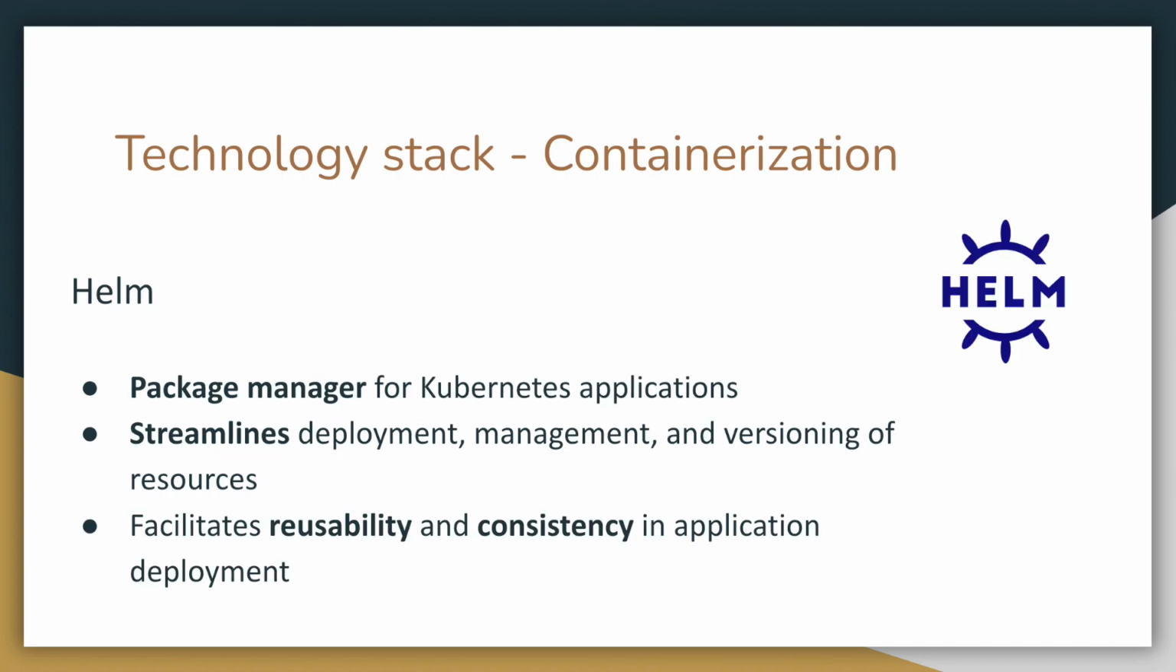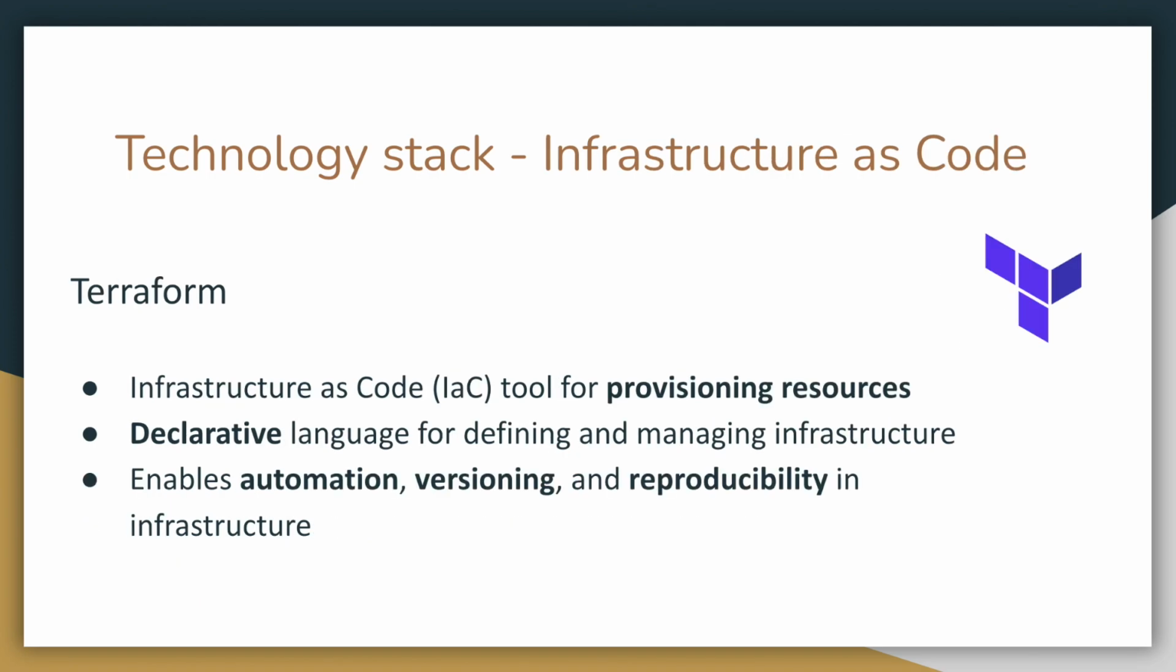We also use Helm, which is a package manager for Kubernetes applications. It is used to streamline deployment, management, and versioning of resources. It also facilitates reusability and consistency in application deployment. For infrastructure as code, we use Terraform, which is a popular tool for provisioning resources. It uses a declarative language for defining and managing infrastructure. It also enables automation, versioning, and reproducibility in infrastructure.